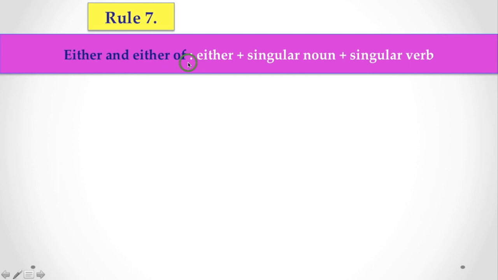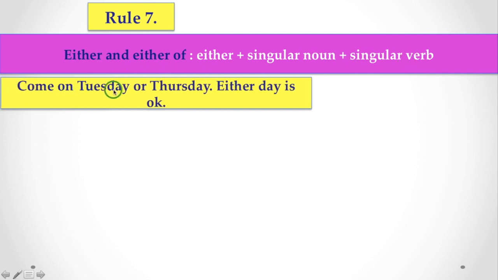How we can use either and either of with verb, and how do we choose when there is either and either of, I am going to tell you. If either plus singular noun is there, you have to use singular verb. Let's see the example. Come on Tuesday or Thursday, either day is okay. Here with either, we have found a singular noun, that is day, so you have to use singular verb. But we never say either days are okay.